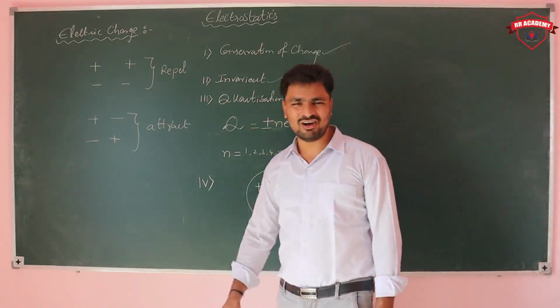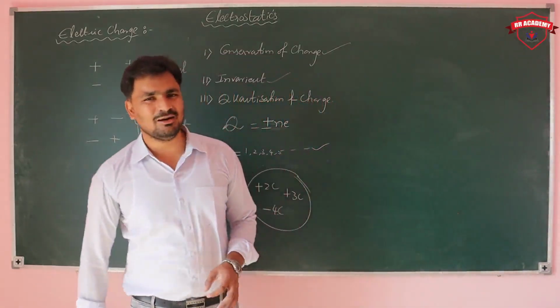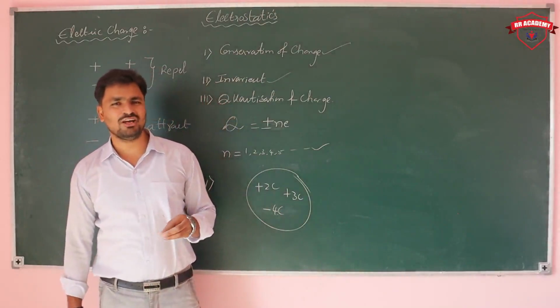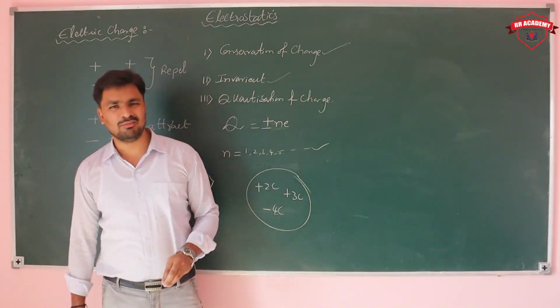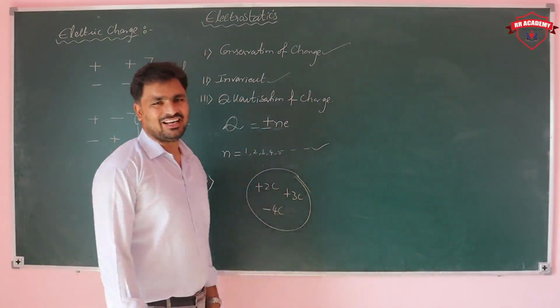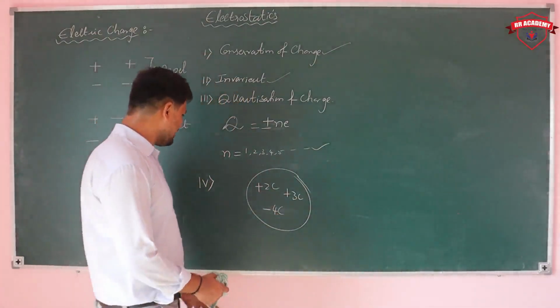Next, quantization: the total charge of the body is represented by the total number of electrons or protons present in that body. And additive property means the total charge is the sum of charges. Let's see one example.